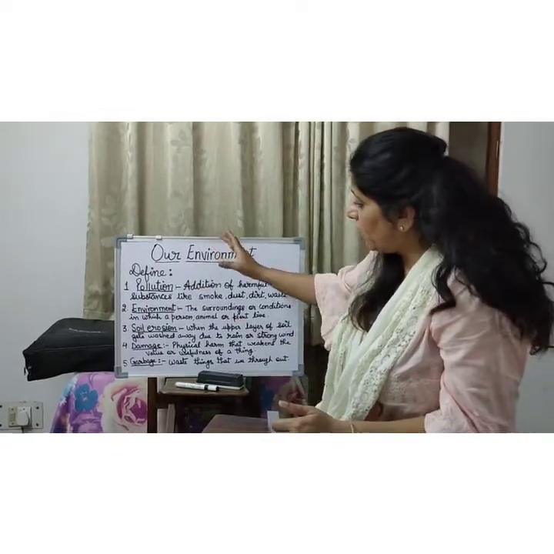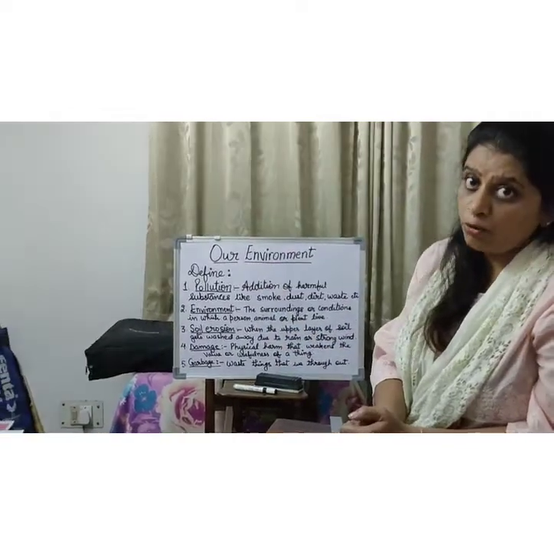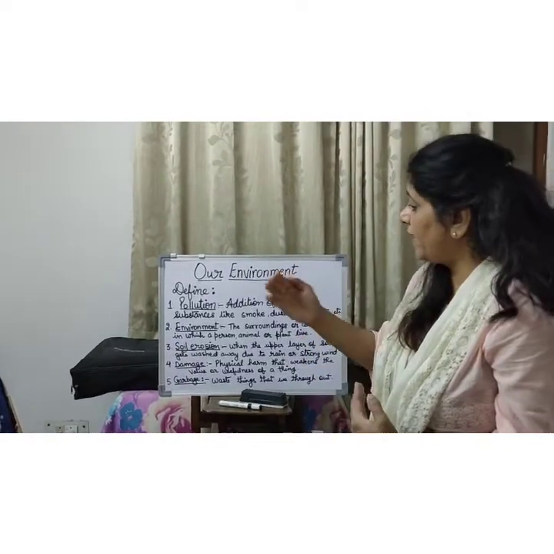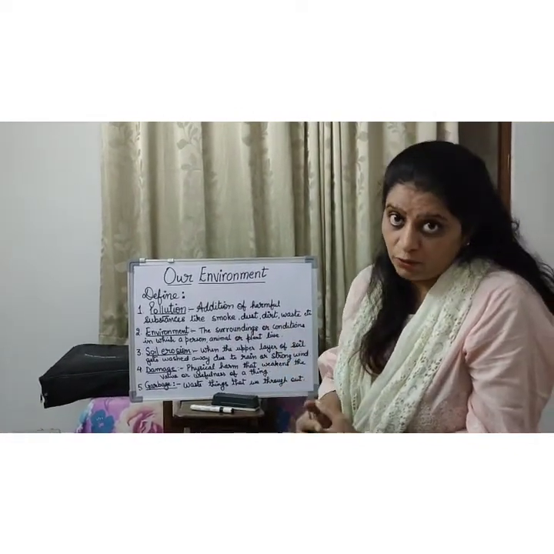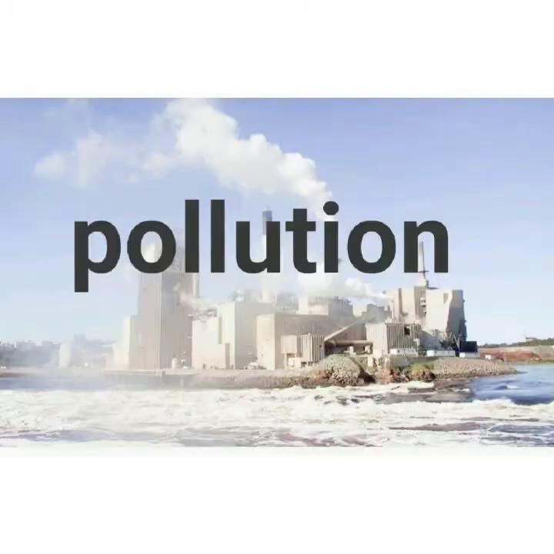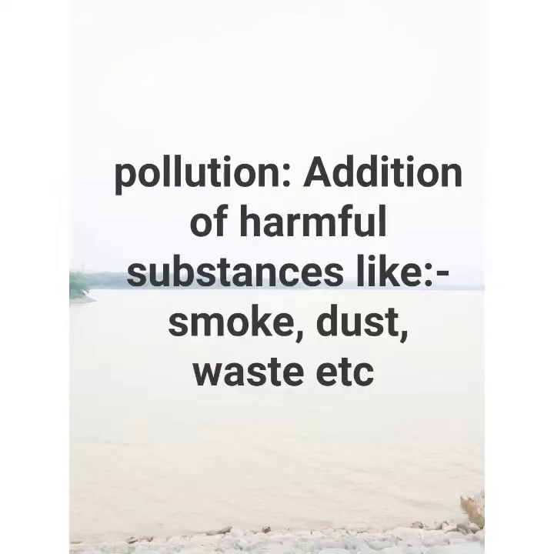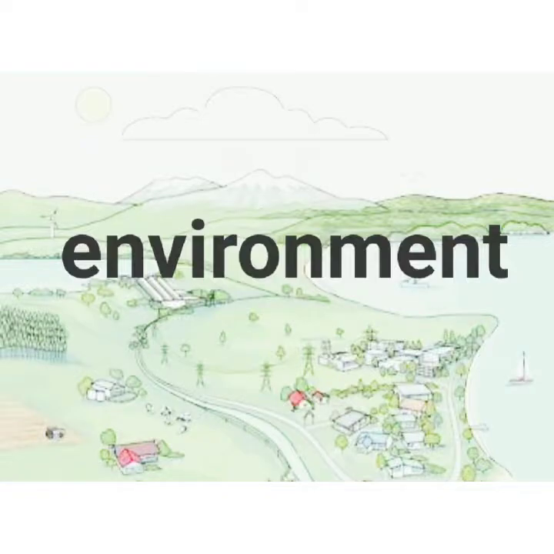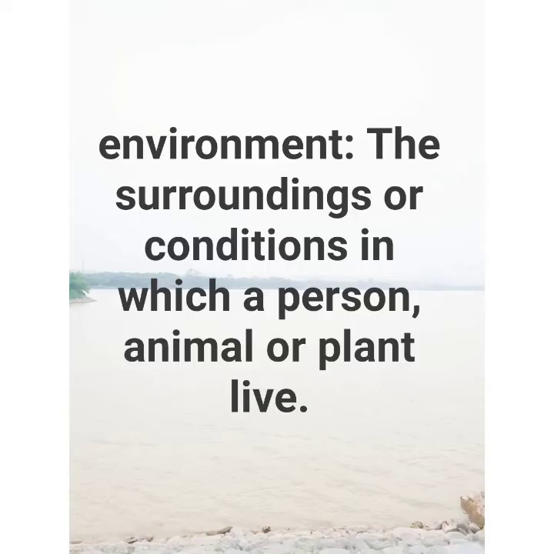So you will write all these terms in the notebook and I am going to revise these terms again with you with the help of picture. Pollution. Pollution is addition of harmful substances like smoke, dust, waste, etc. Environment. Environment is the surroundings or conditions in which a person, animal or plant live.